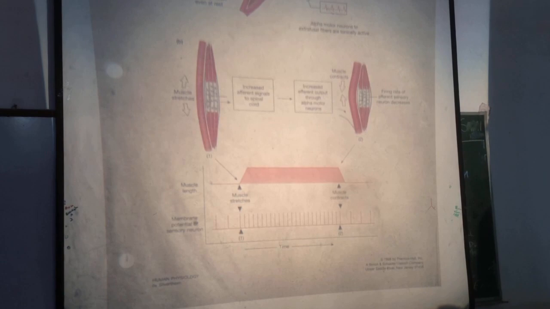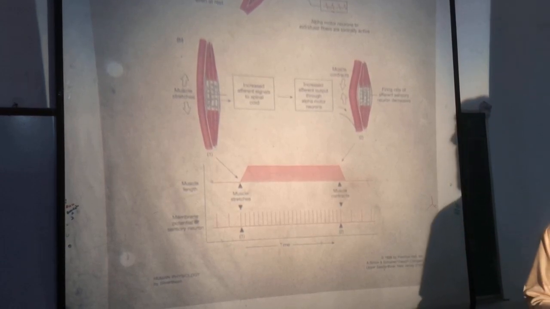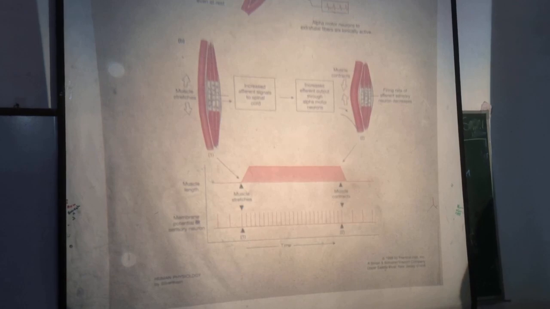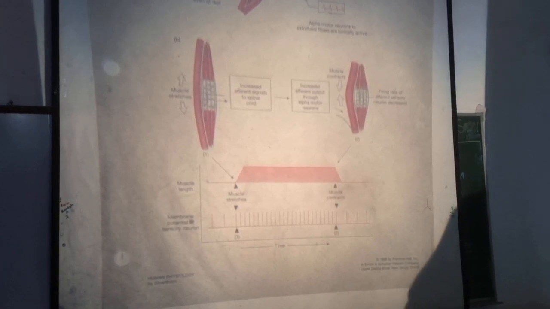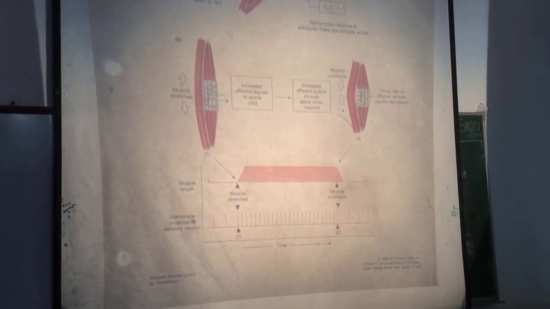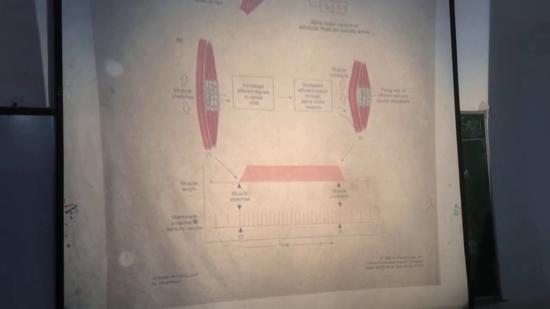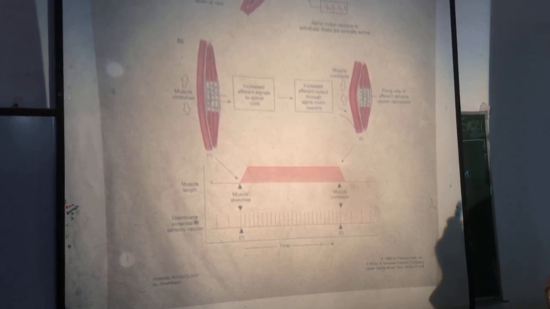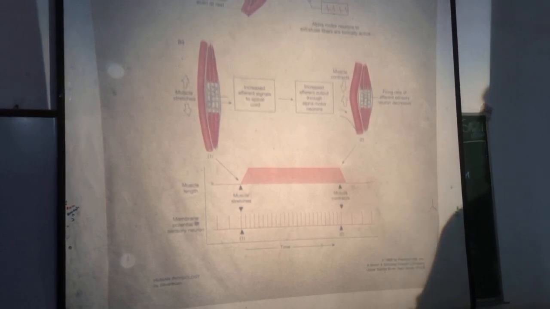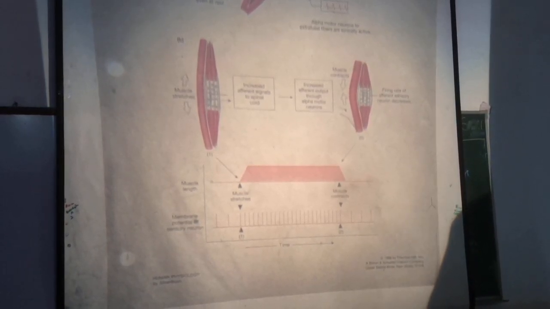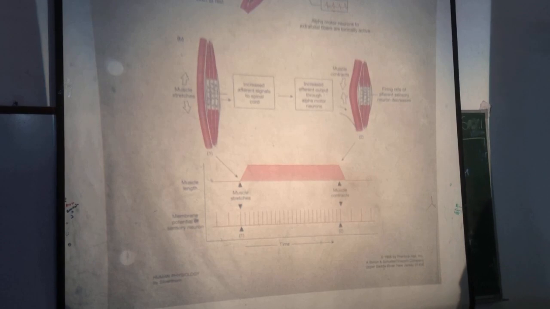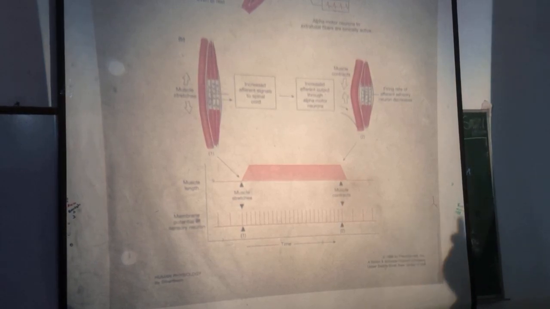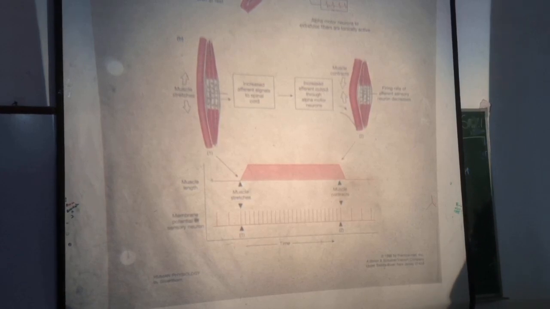There are two types of stretch. Static stretch and dynamic stretch. Static means slow, continuous. Dynamic means quick. So two types of stretch, static and dynamic. So when a static stretch is applied to the muscle or muscle spindle, discharge of impulses from both primary and secondary nerve endings increases.